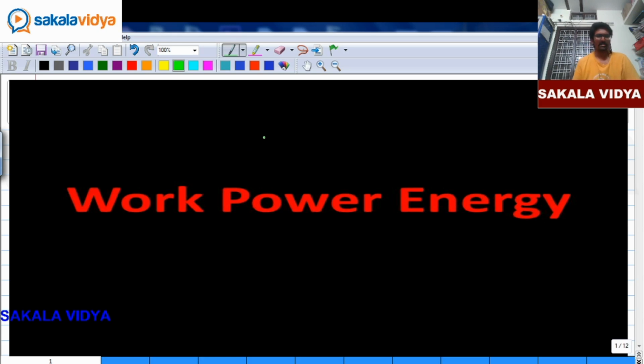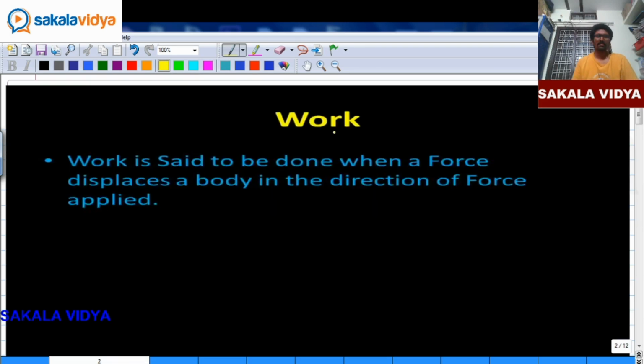In today's session, we are going to have a discussion on work, power and energy. Let us see what is work. Work is said to be done when a force displaces a body in the direction of force applied. For this, let us take one small example.